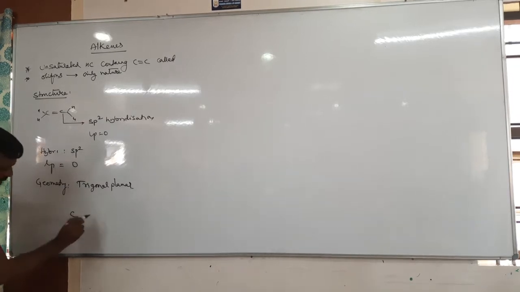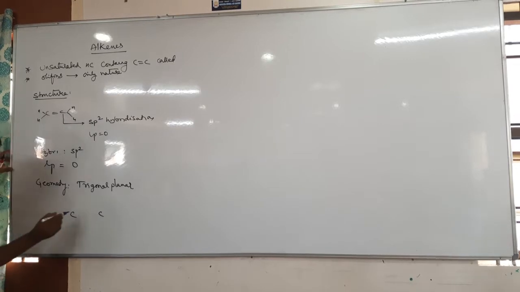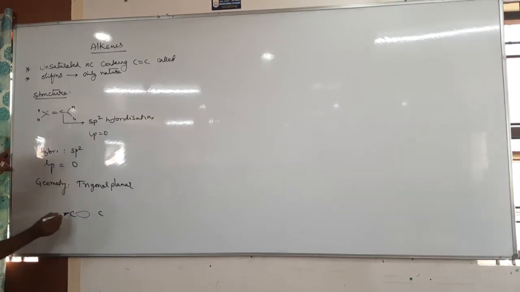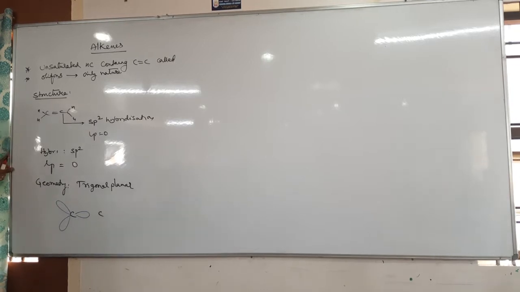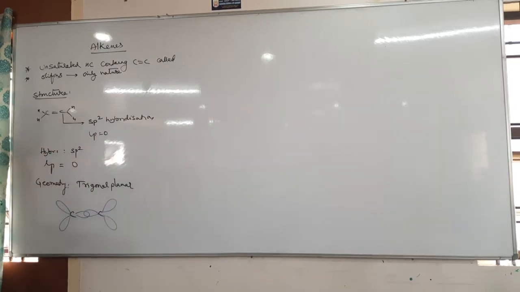Let us take carbon carbon, each carbon atom undergoes sp2. It forms how many sp2 orbitals? 3 sp2, 1 2 3. Then the other carbon also has 3 sp2.